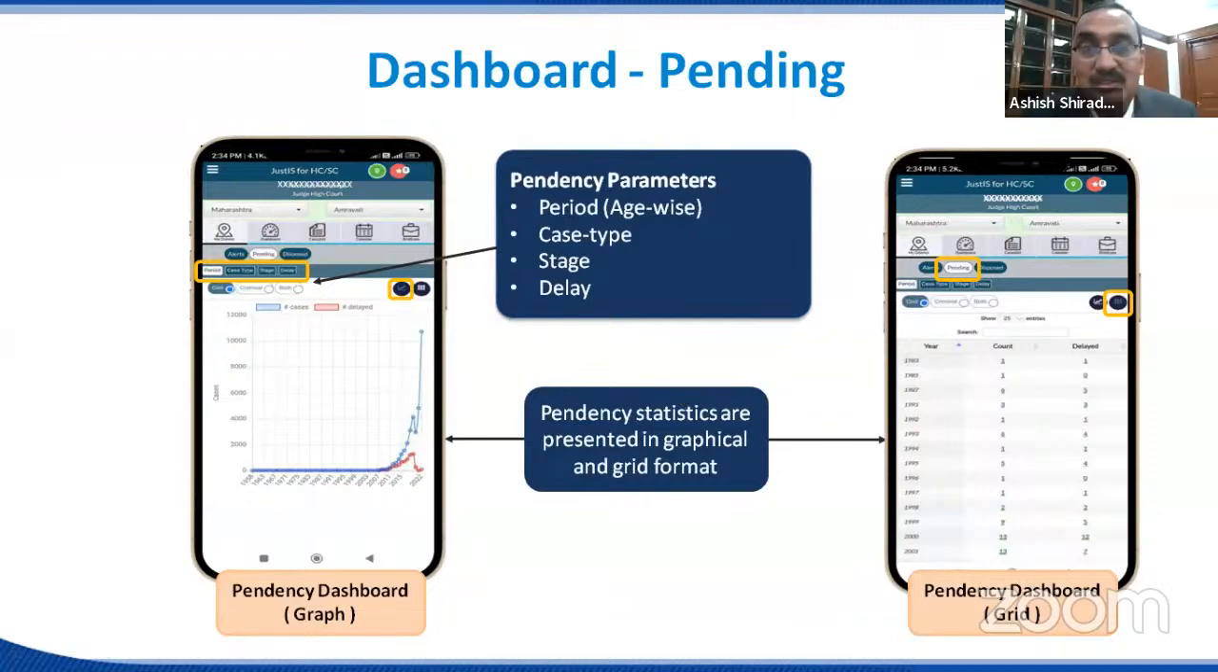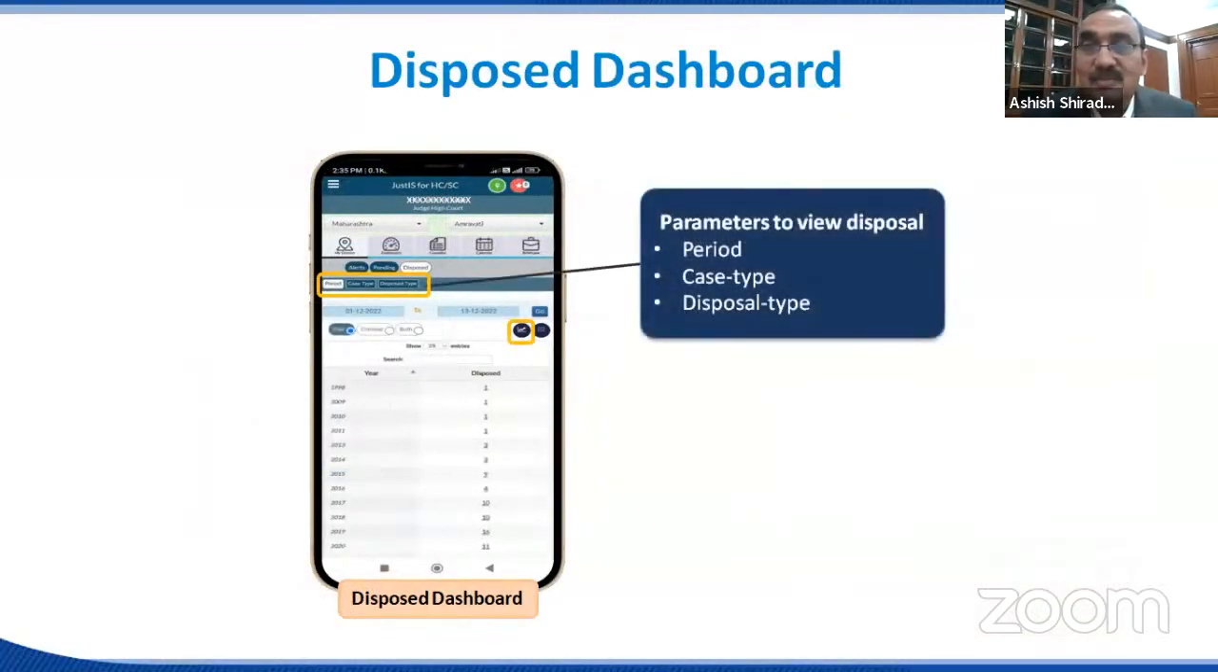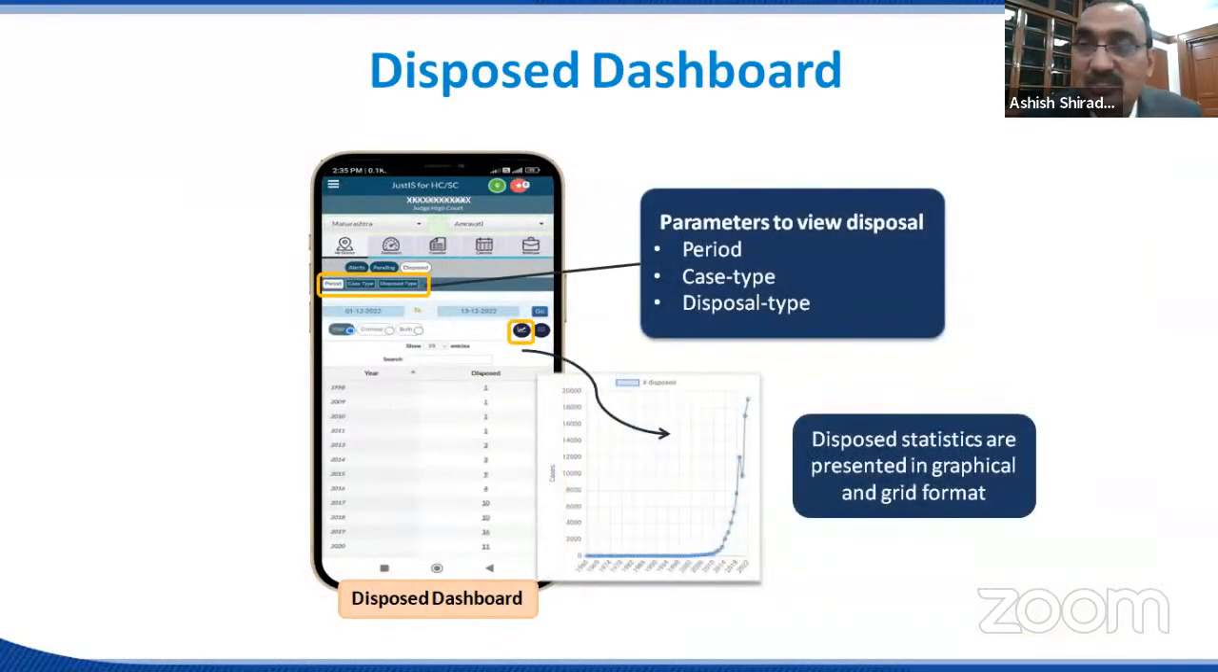So the way in which it is age wise, in the same way it is case type wise, in the same way it is stage wise also. So through various parameters you can monitor the cases.